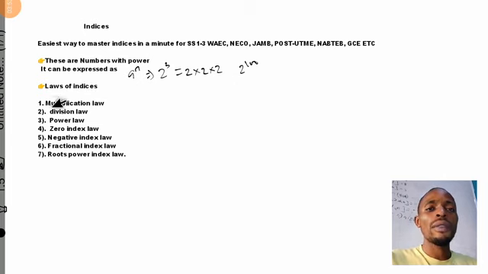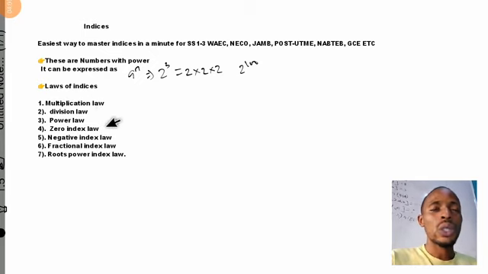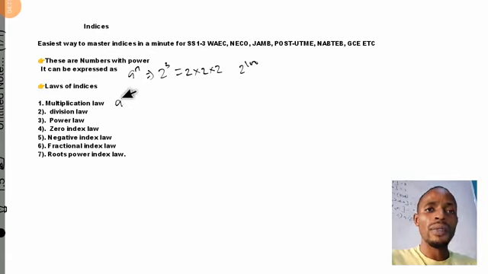The first law on my list here is the multiplication law. You are familiar with this very well, right? Some of you may still find it difficult to study this multiplication law of indices. The multiplication law of indices states that when you have an expression like a raised to the power of n multiplied by a raised to the power of n, whenever you see an expression like this, just remember that it is the multiplication law of indices.